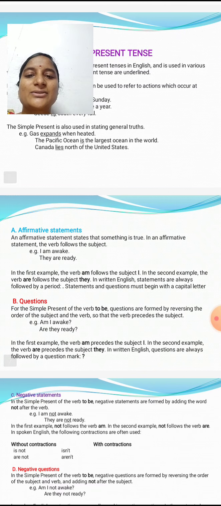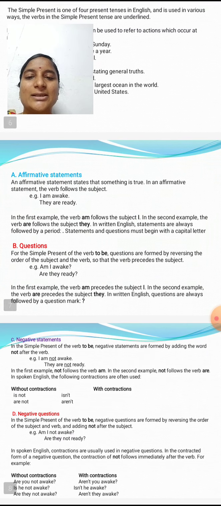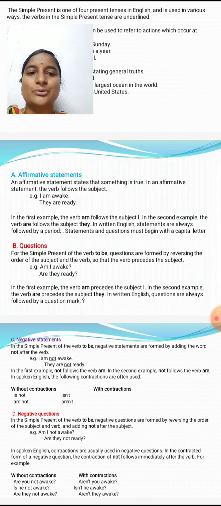Affirmative statements. Affirmative statements mean positive statements in the simple present tense. An affirmative statement states that something is true. So that is, a true action is called an affirmative statement. In an affirmative statement, the verb follows the subject.